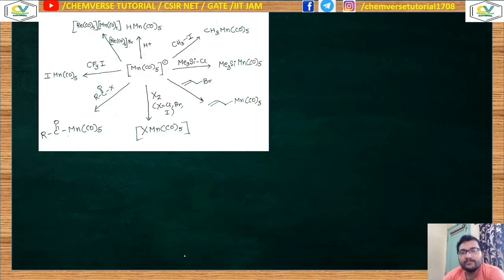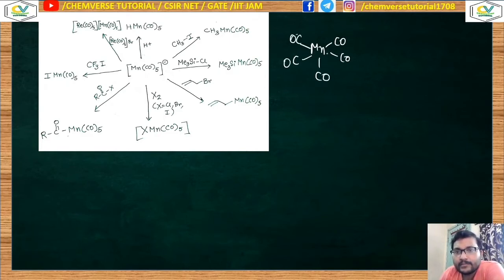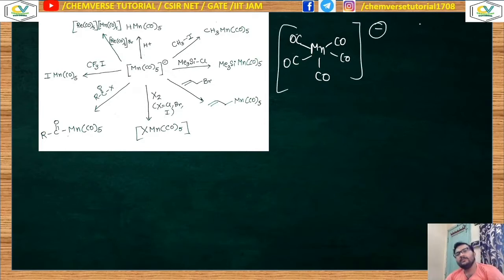Now moving on to some reactions of metal carbonylates. But before going to discuss these reactions, we have to know one important feature of the metal carbonylate. Over here you can see that it's MnCO5 minus. If you think about what the oxidation state of the manganese will be, all carbonyls are neutral ligands, so the oxidation state over manganese is -1. So I can write this as MnCO5 minus.